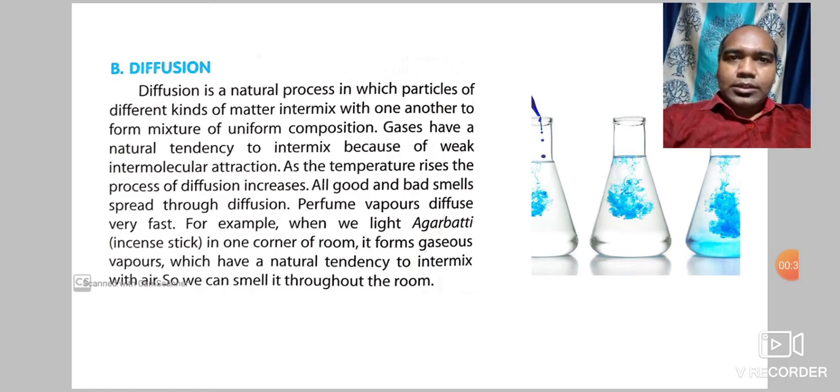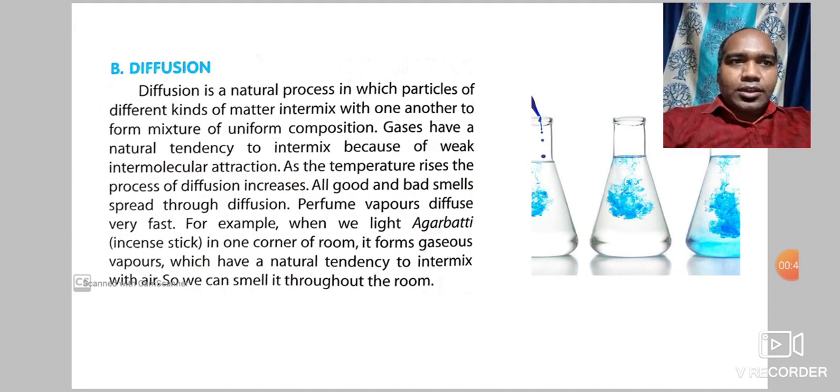So first of all, what is diffusion? Diffusion is a natural process in which particles of different kinds of matter intermix with one another. Can you see here? One particle of one material intermixes with another particle.